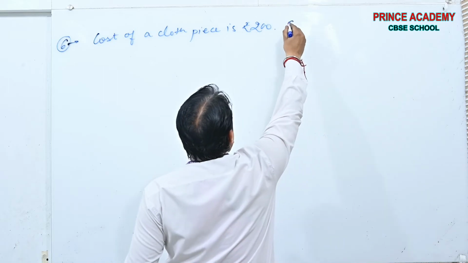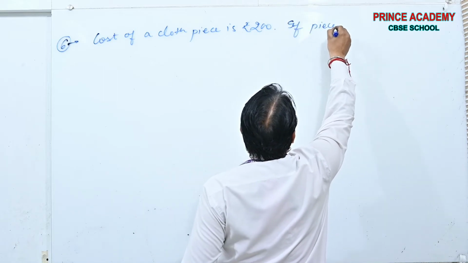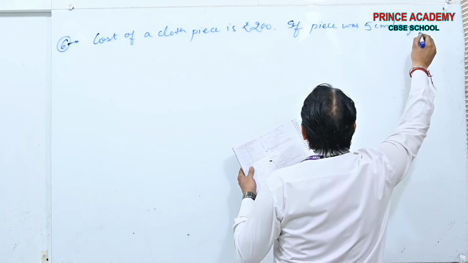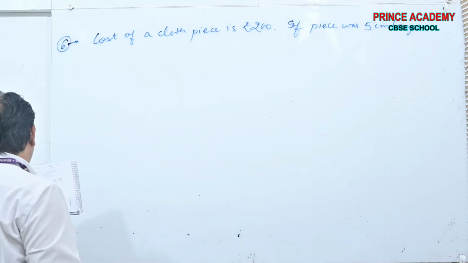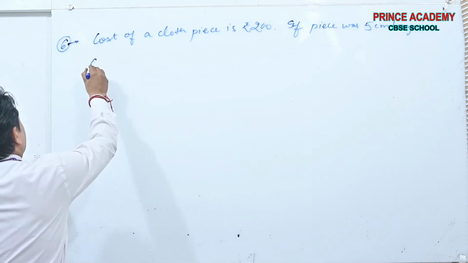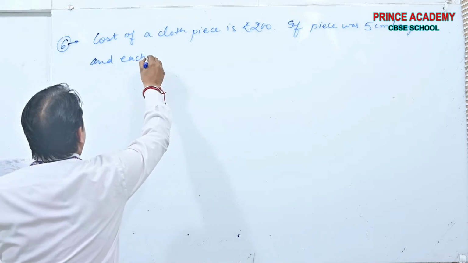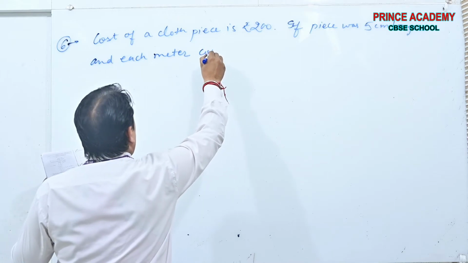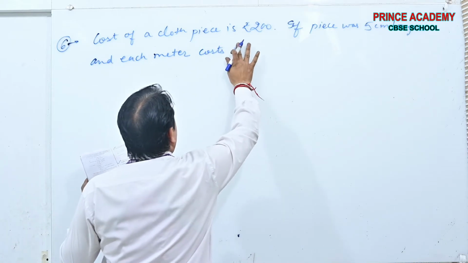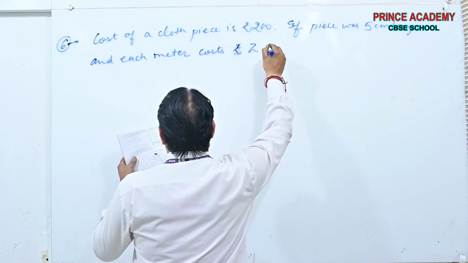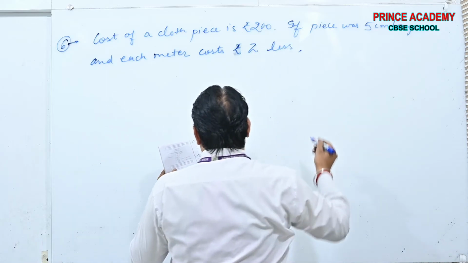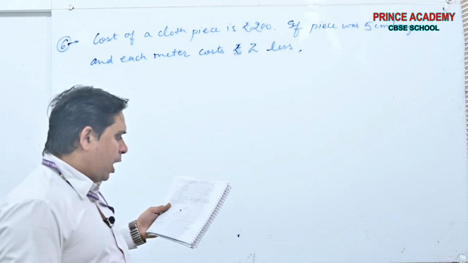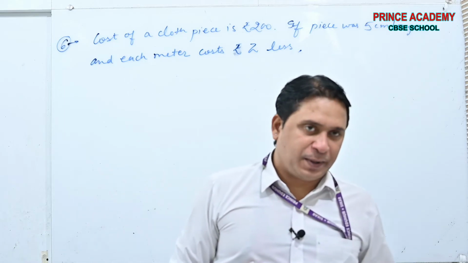If the piece was 5 meter longer and each meter costs rupees 2 less, the piece would have remained unchanged. How long is the piece and what is the original price per meter?